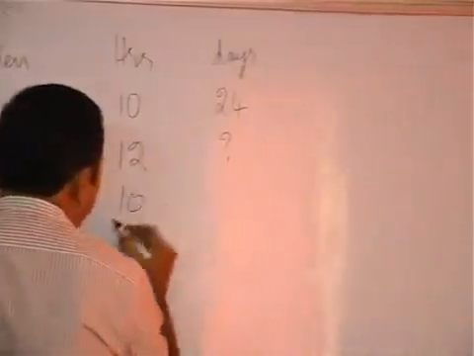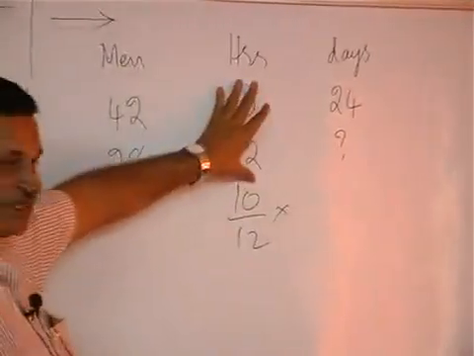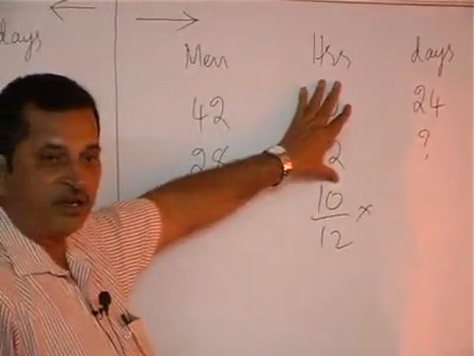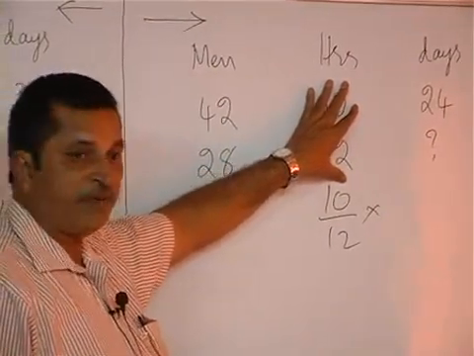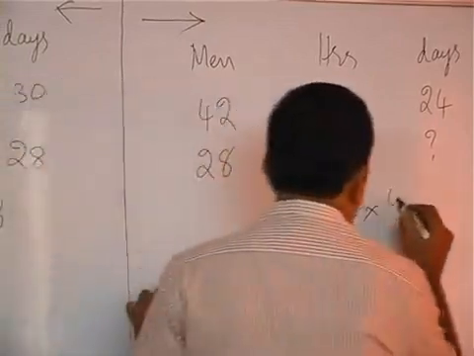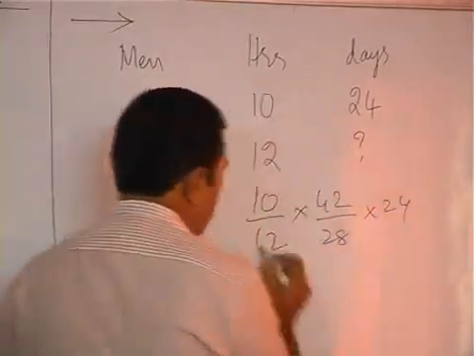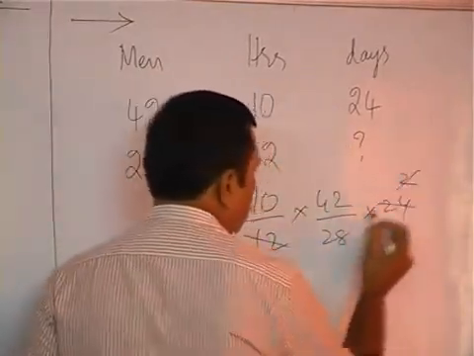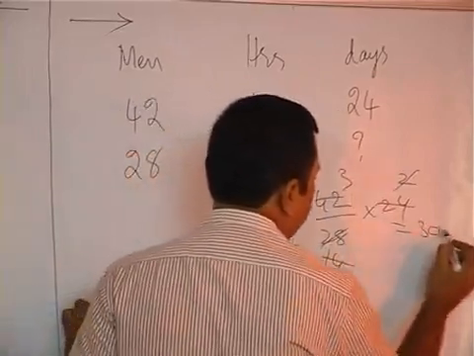So, less by more into, second I will close this. 42 men will do in 24 days. 28 men, reduced, so more number of days. More by less into 24. 12 twos are 24, 24 by 12, 2 14s, 14 threes. 30 days.